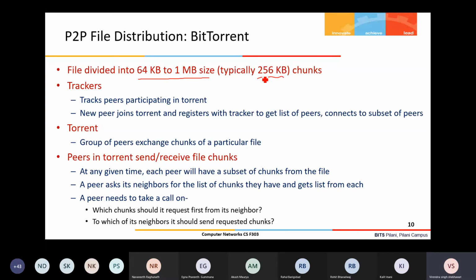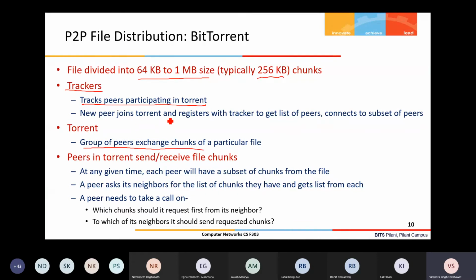They divide the file into chunks, and these chunks are replicated on multiple peers or clients. Then there is something called a tracker node. You can consider it a kind of super node, which tracks the peers participating in the torrent. And a torrent is a group of peers which exchange the chunks of a particular file.